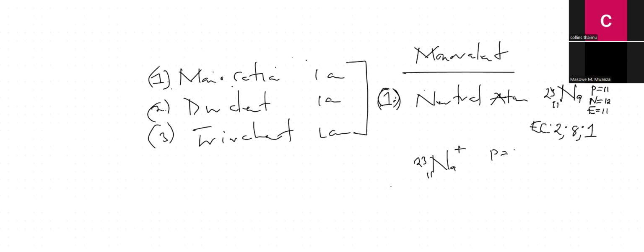So it's 11. Very nice. What's the neutron number? 12. Then what's the electron number? 10, because when an atom loses electrons, the number of electrons decreases while the proton number stays the same. So if I ask you to illustrate the formation of the sodium ion, how are you going to do it? It's easy. We're going to start with the element sodium. Is it losing an electron or gaining an electron?